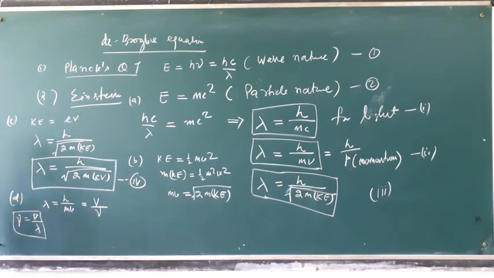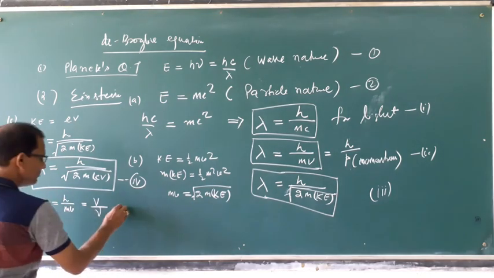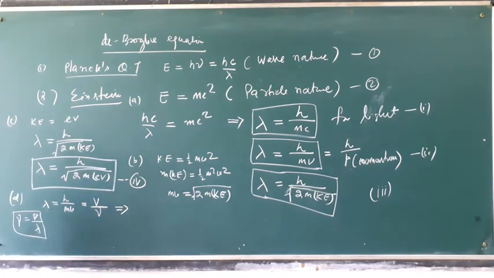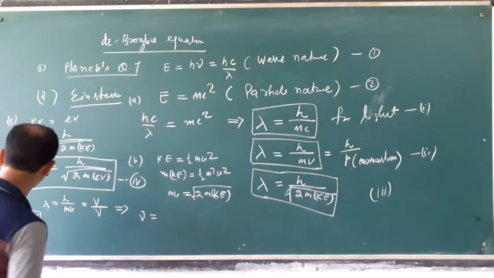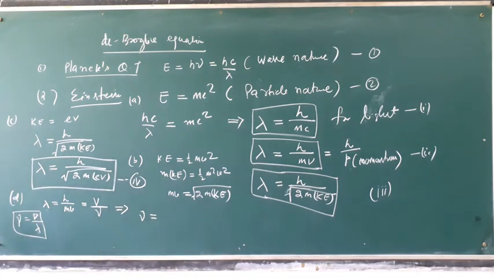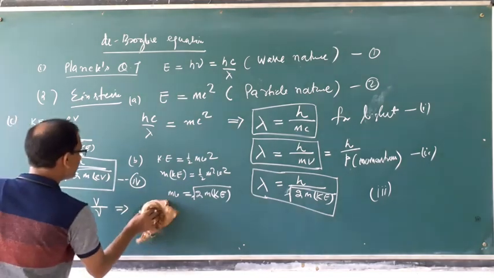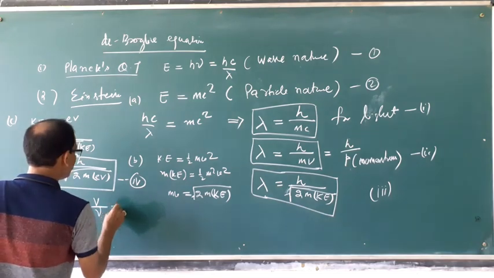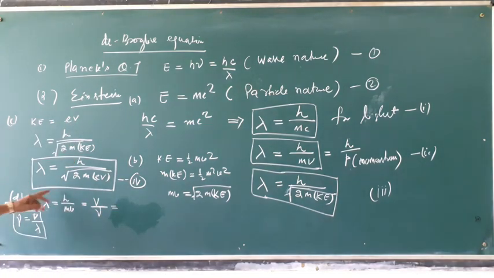Taking these two, what is the value of frequency? Which is equal to this calculation. This lambda is h by mv, which is equal to v by nu.